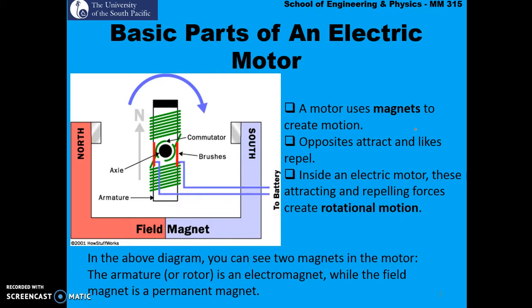And then we have the armature or the rotor, which is an electromagnet, while the field magnets are permanent magnets. So these are your permanent magnets or your field magnets, and this is your rotor, the rotating part, and these coils, once the current passes through them, become an electromagnet.